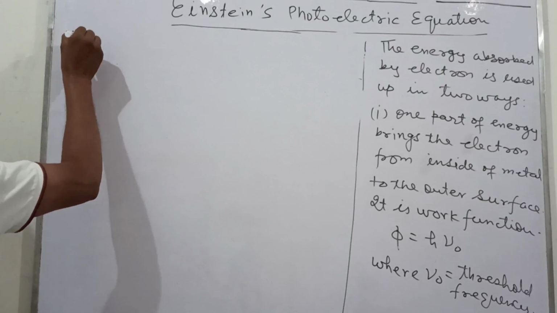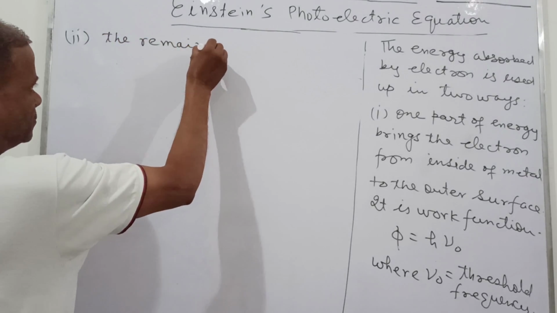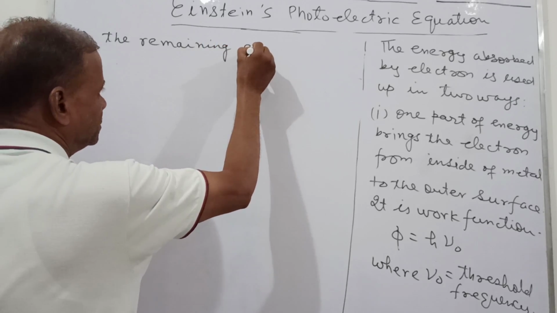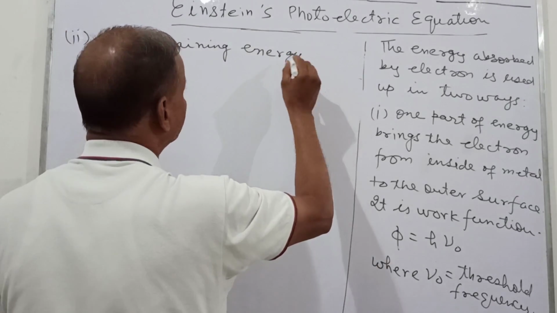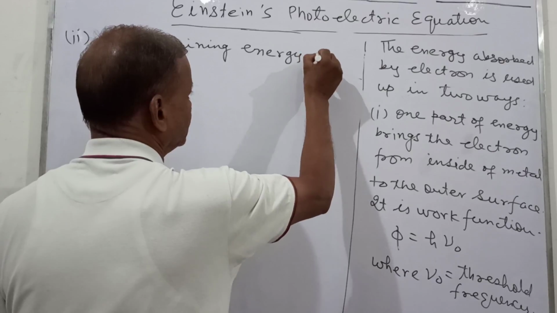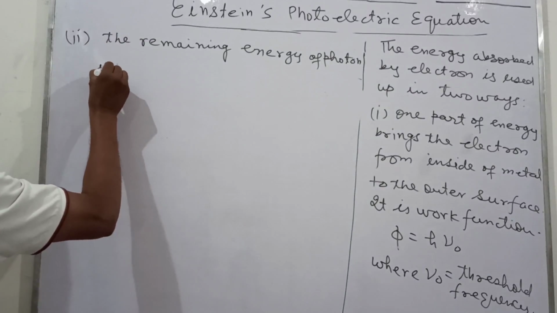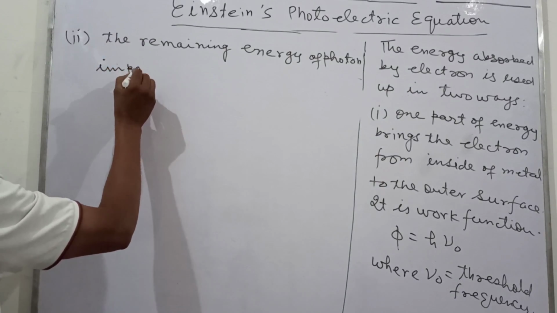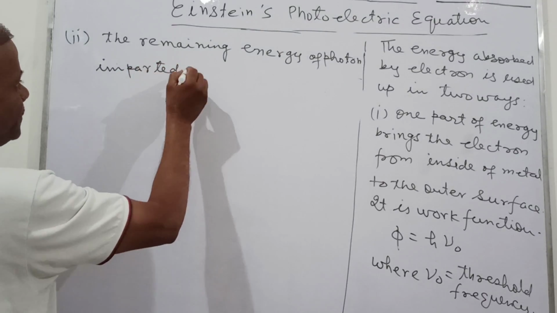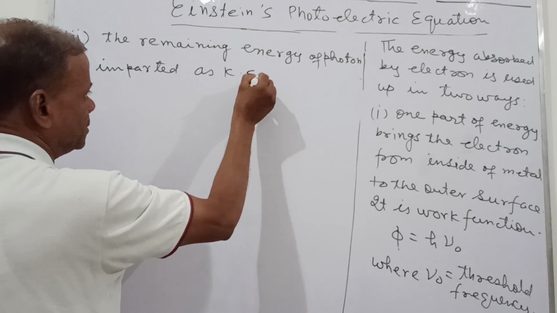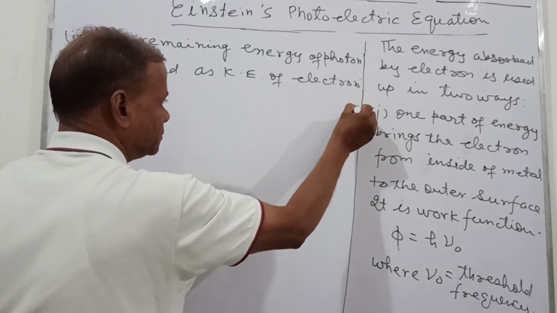Second, the remaining energy of the photon is imparted as kinetic energy of the electron.